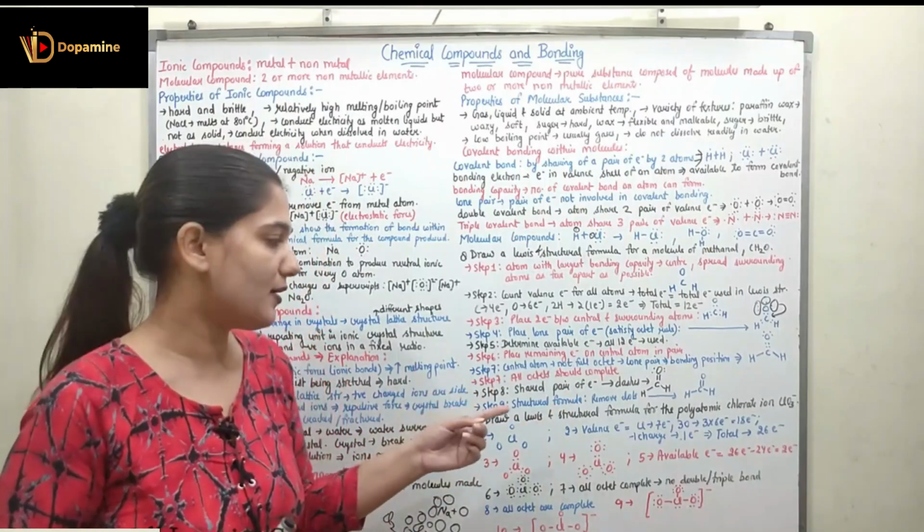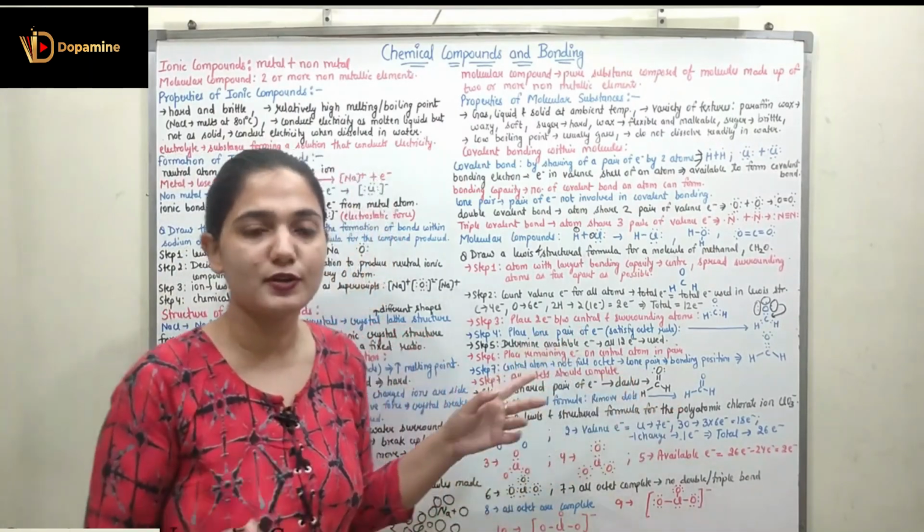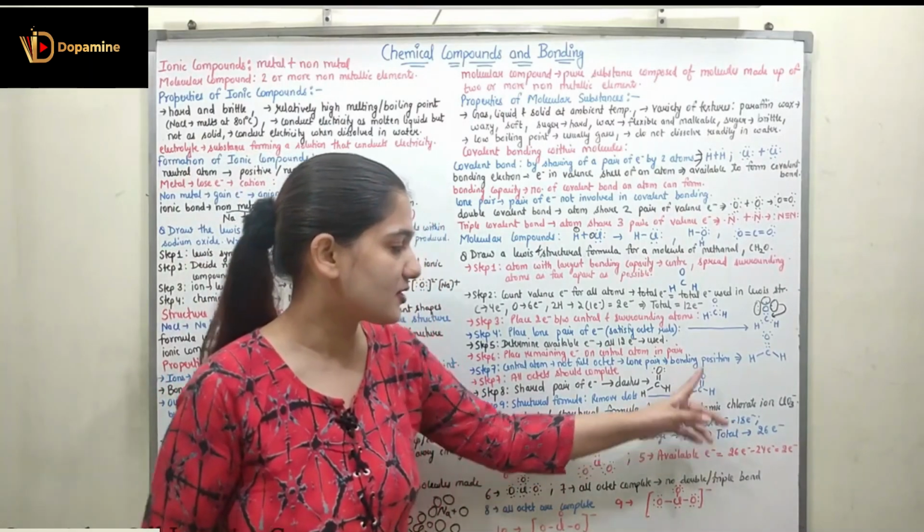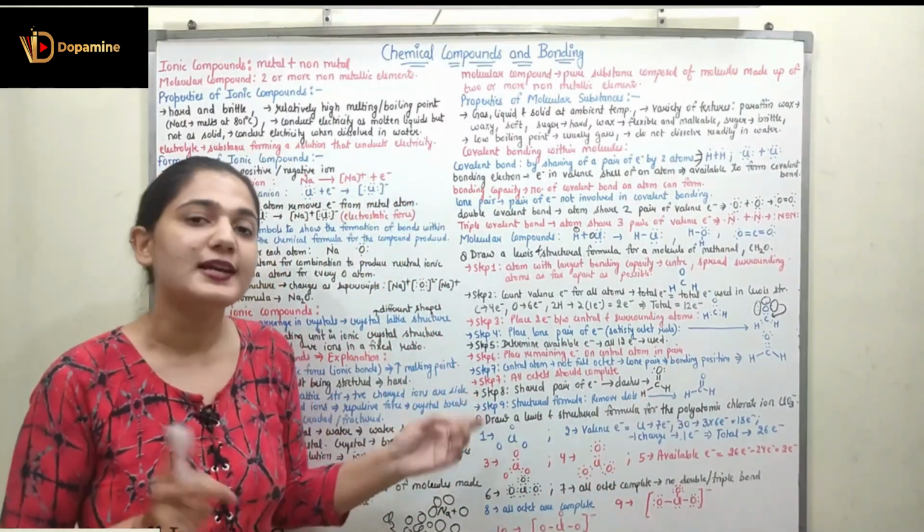Now coming to the structural formula. In the structural formula we are going to remove the dots. We are not going to put the lone pairs of electrons, and we are going to represent the structure like this. Coming to the next question.